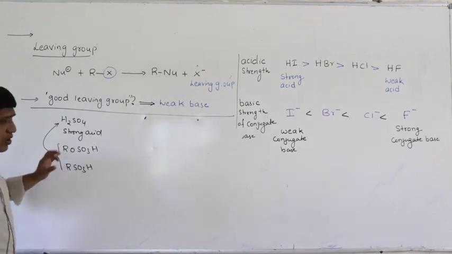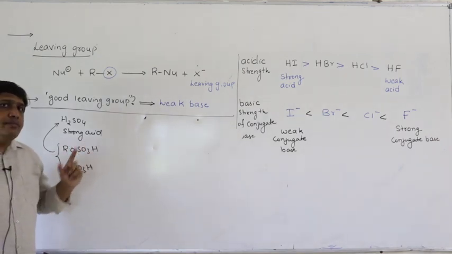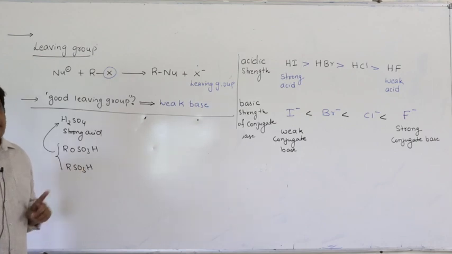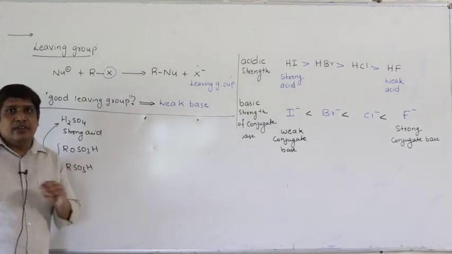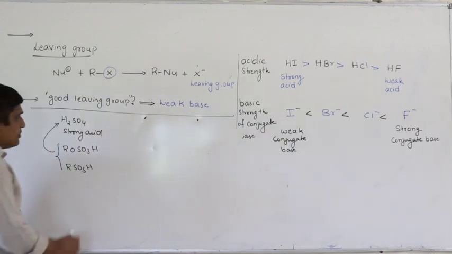So if they are strong acids, their conjugate bases are weak bases and they can be used as good leaving groups. Right? Let us see some examples.